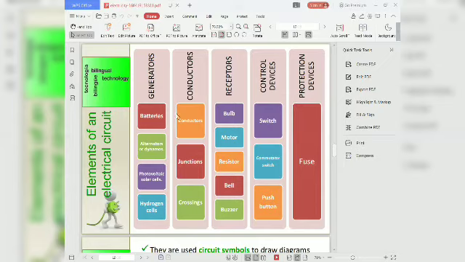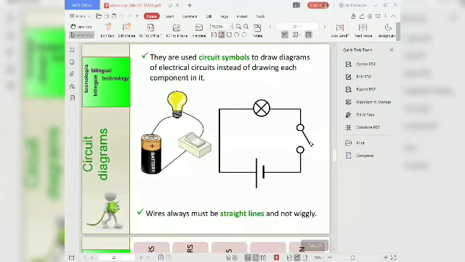Here is the chart. Batteries, alternators, photovoltaic solar cells, hydrogen cells, these are the generators. Then conductors, junctions, crossings, these are the conductors. Receptors are the bulb, motor, resistor, bell, buzzer. Then control devices are the switches, commutator switch, push button. Then the protection device is the fuse.